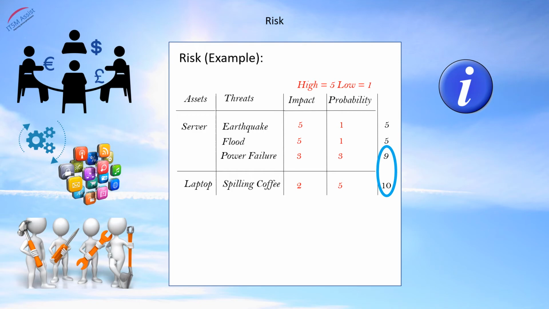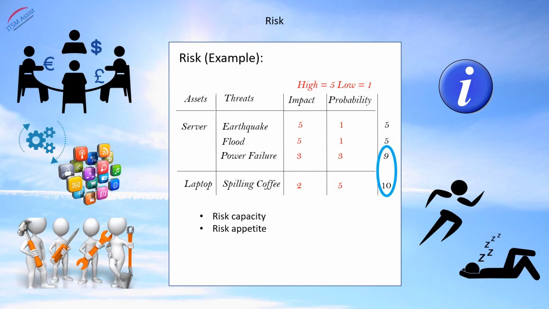Now, before we finish on this, let me also highlight some additional points for clarity. Firstly, the term risk capacity relates to the investment required to support current and committed operations, whereas risk appetite relates to things that we are in pursuit of, such as new products and services or entering into new market spaces. Therefore, we have to measure our appetite for risk. In fact, if you work in a high velocity environment where speed to market is essential, then you need an appetite for risk to succeed, because in such an environment, the biggest risk is doing nothing.